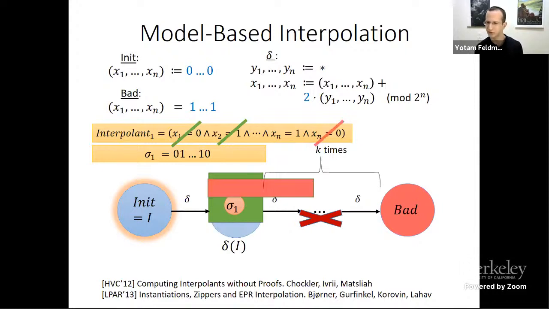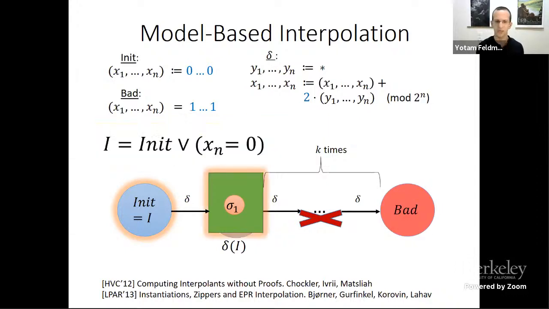When we try to do the same for the least significant bit, we see that actually if we drop it, then there is a state that can reach a bad state in k steps for k greater or equal to 1. So we can't drop this literal, so we don't. And we do this for all literals. And in this case, we end up with the property that the least significant bit is 0. We add all these states to the invariant. In this case, this actually is already an inductive invariant. Otherwise, we need to sample more states and generalize by dropping literals and so forth.